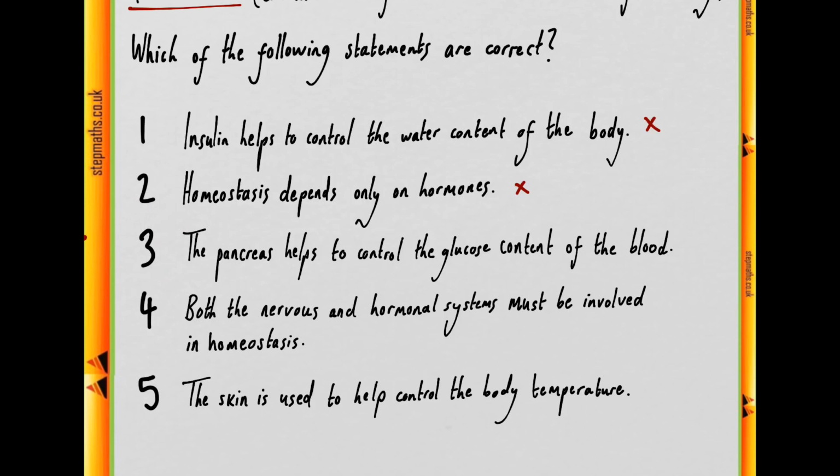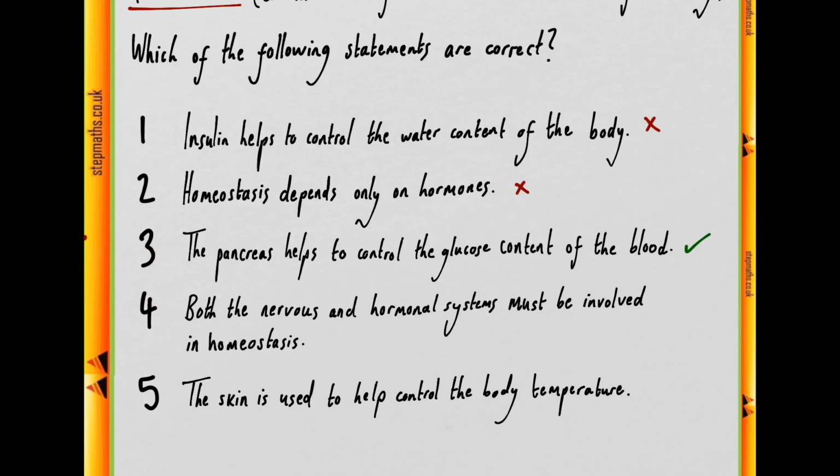Moving on to 3, we're told that the pancreas helps to control the glucose content of the blood. Well, we know this to be true since the pancreas in the beta cells produces insulin, and insulin converts glucose into glycogen, helping to store the glucose and keep it out of the blood.